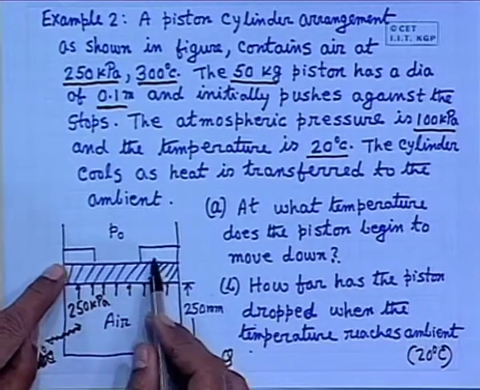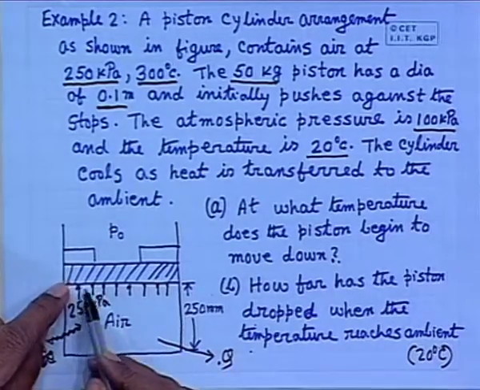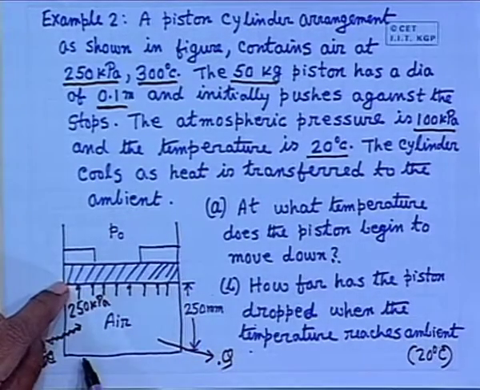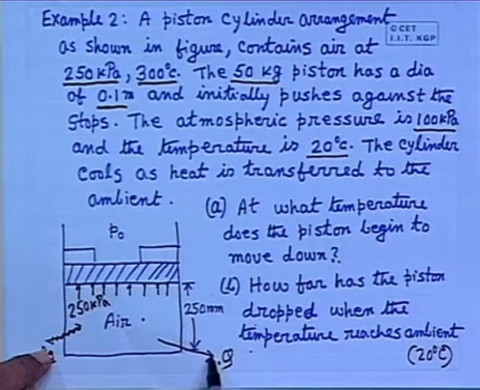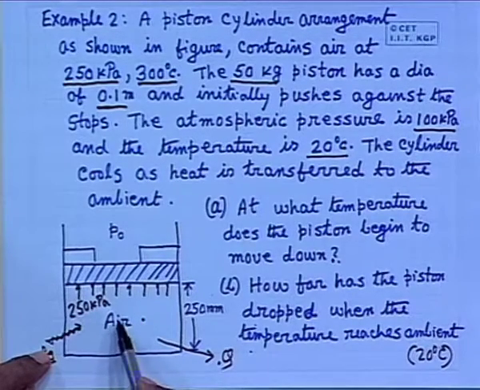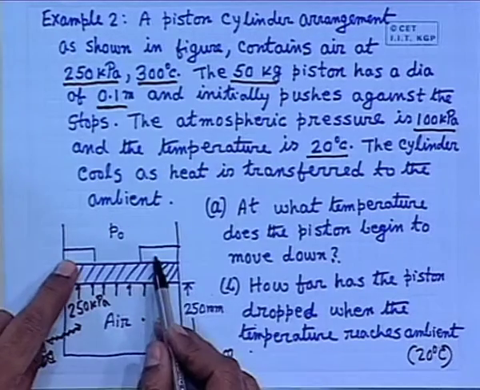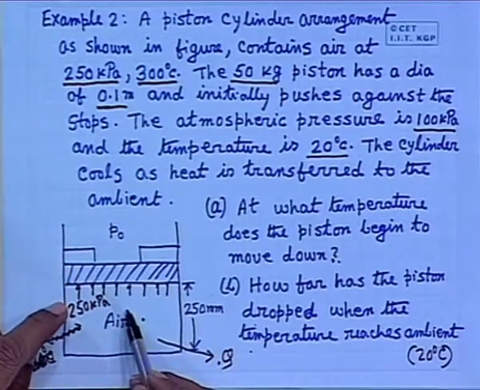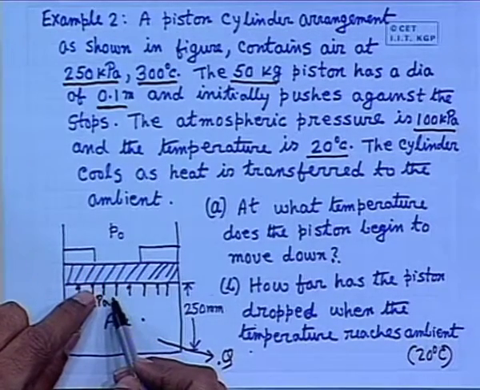Now, the piston is fixed to this. When we cool it, what will happen? This will be cooling at constant volume, so pressure will be reduced. When you take the heat out at a constant volume, both pressure and temperature will be reduced, but the volume will remain the same because the piston is fixed. When the pressure reaches a certain value, the piston will try to descend in the downward direction.